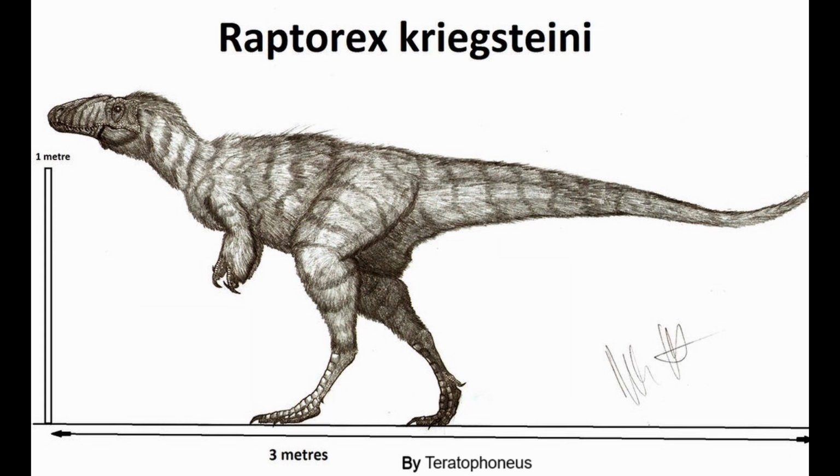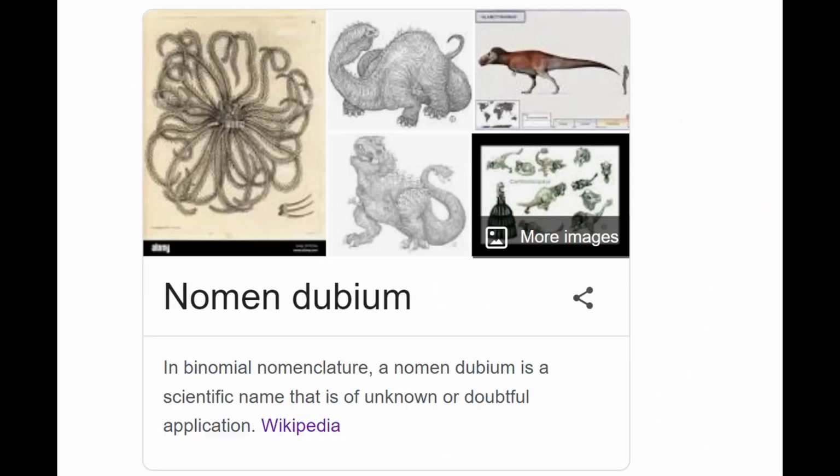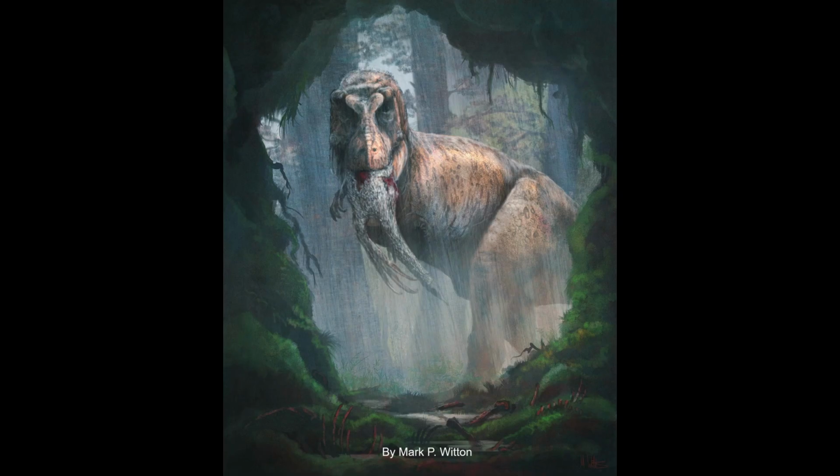From all this, the authors concluded that based on the lack of certainty over where the fossil comes from and its juvenile status, the Raptorex specimen was an unreliable holotype. Therefore, the paper stated that Raptorex should be considered an invalid species, or nomen dubium, and hypothesized that it was potentially a juvenile Tarbosaurus, though the paper did not state this as a fact and said that the hypothesis should be tested.